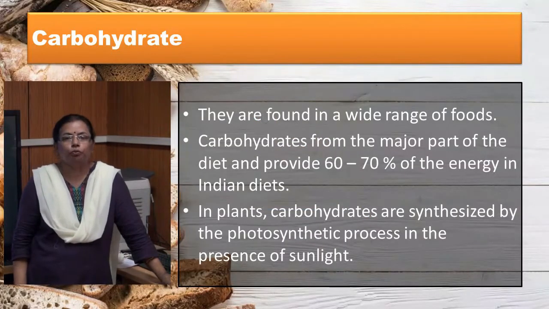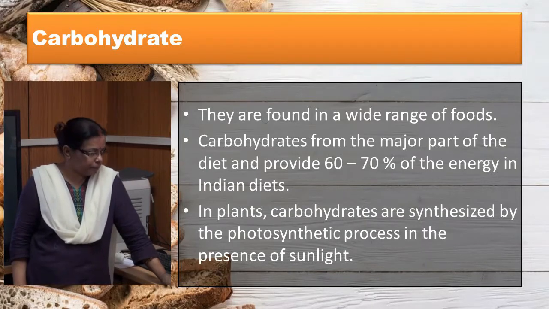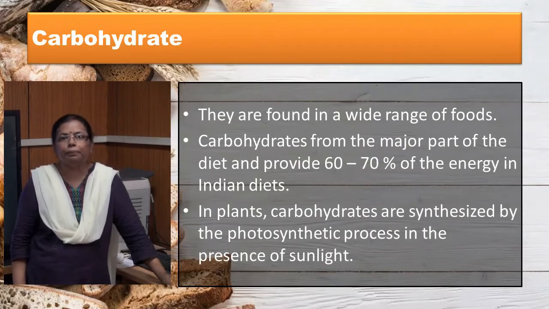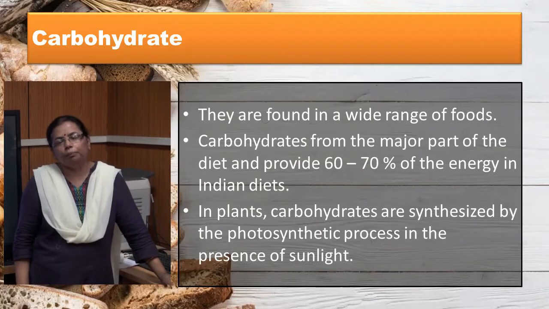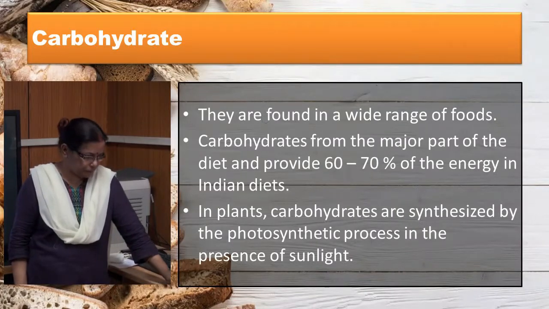Carbohydrate is most widely found in nature. They are present in a wide range of foods in the form of sugars, starch, cellulose and other complex substances. They provide 60 to 70% energy in the Indian diet. They are primary products of photosynthesis. They are organic compounds synthesized from carbon dioxide and water in the photosynthetic cell of the plant through the sun's radiation.